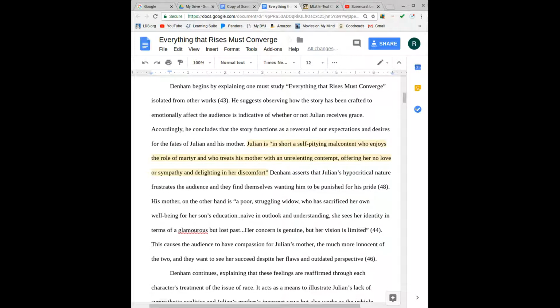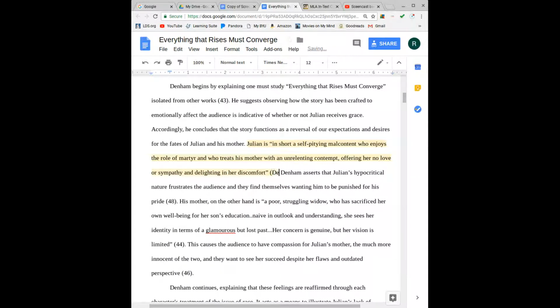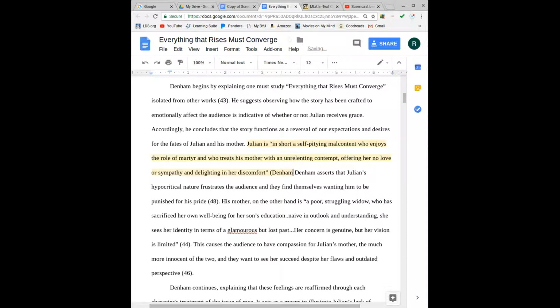So I have just highlighted a sentence with a quote that needs to be cited. So I'm going to put the author's name in parentheses. So parentheses, Denham is the author's name, space, no comma or anything, just space, and then the page number, which is 44, parentheses, period. And there you go.